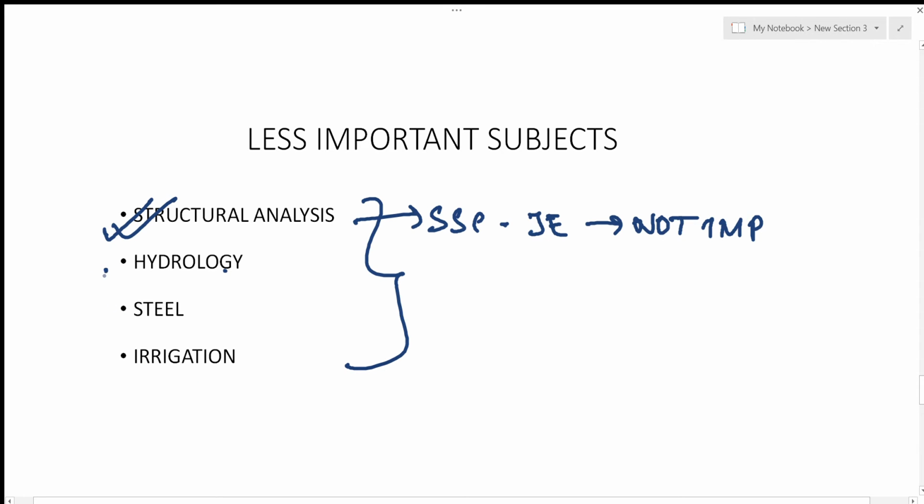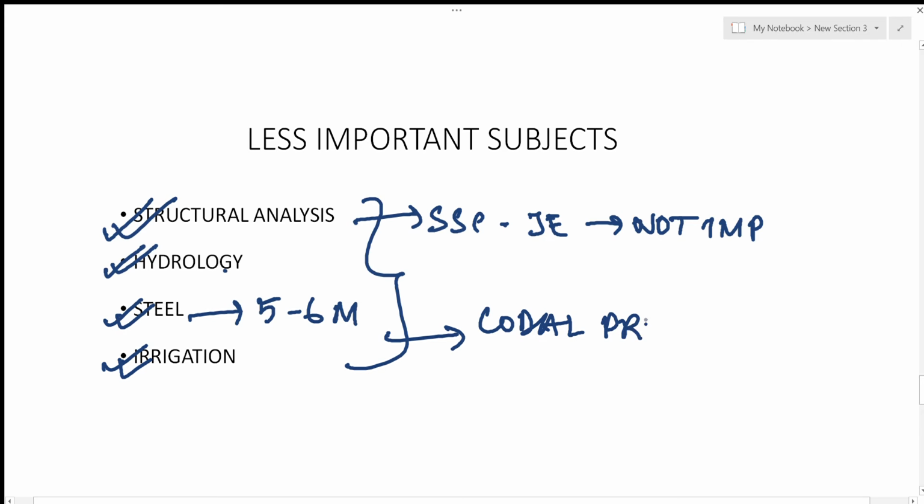Now hydrology, steel, irrigation. Steel has around 5 to 6 marks, and most of the questions are again from the codal provisions. So you need to know the codal provisions quite well, and these together would fetch you around 10 to 15 marks, or maybe 20 marks on a good day.